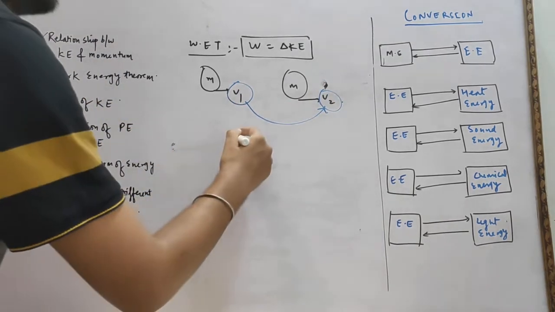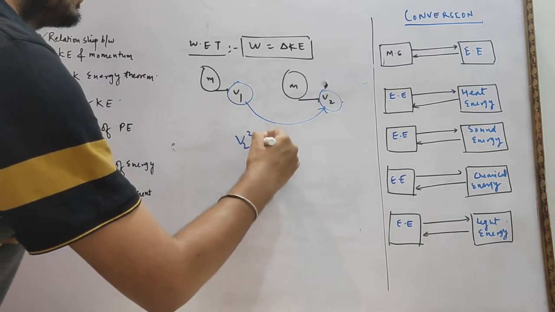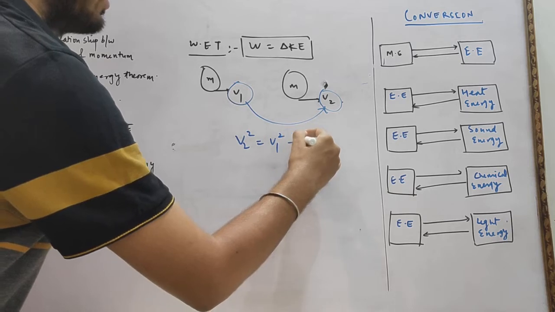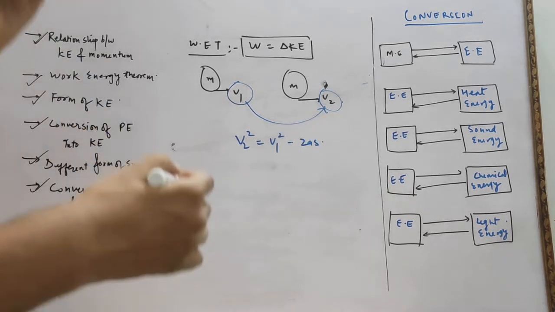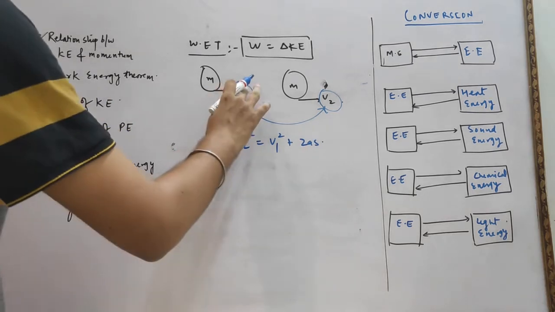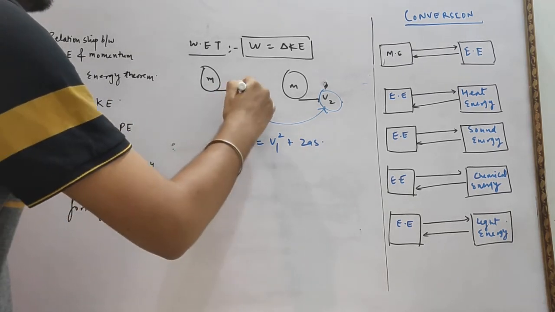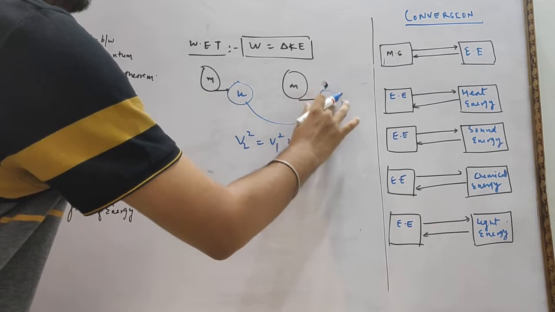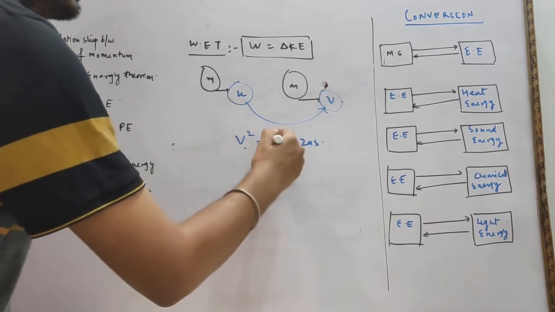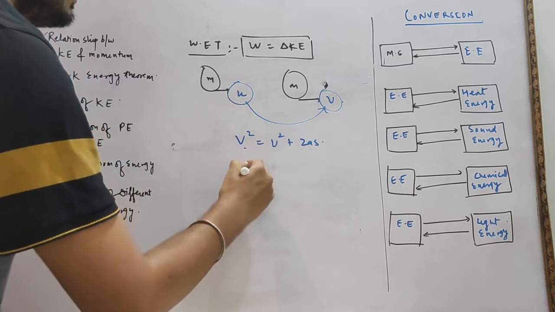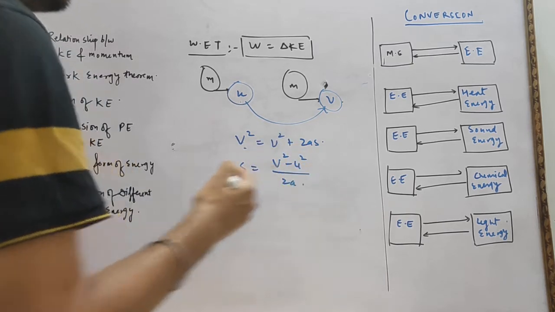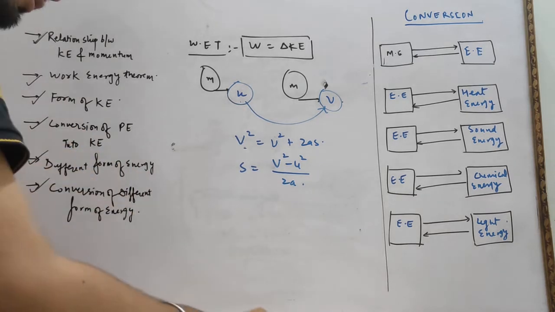We know very well from the relation v square equal to u square plus 2as, where the initial velocity is u and the final velocity is v. So we can say s equal to v square minus u square upon 2a.